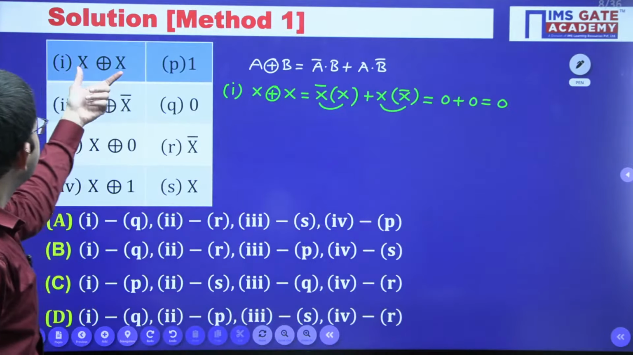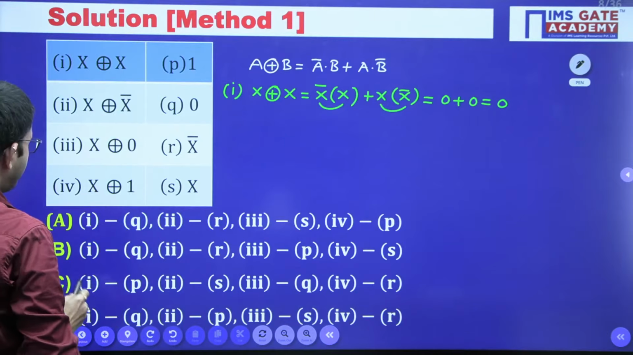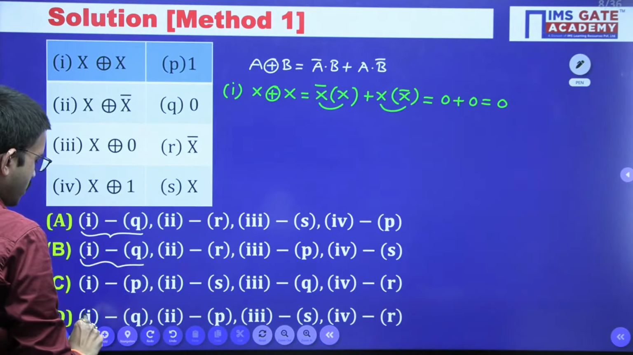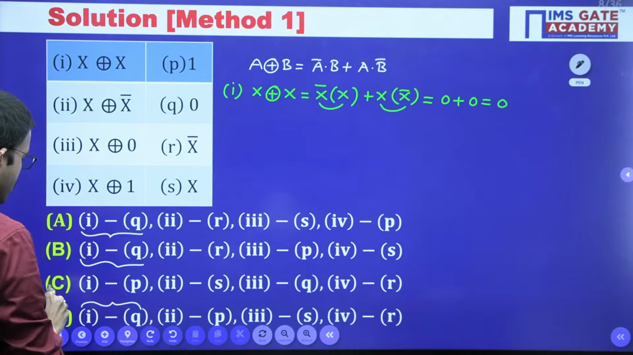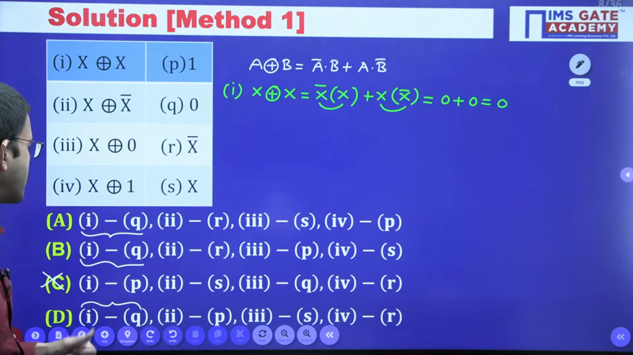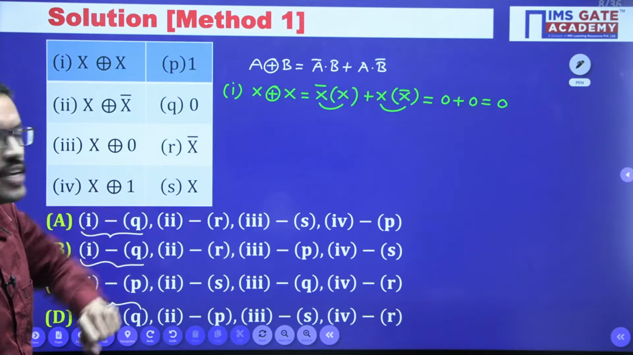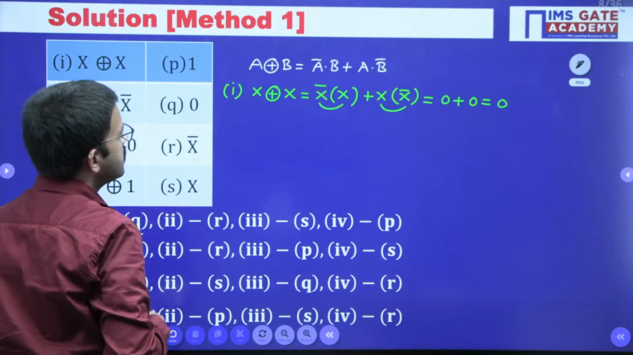So for the first one we are getting Q. Regarding that we are having 3 choices. As of now we can eliminate option C, because here 1 is matched to P, but we are getting 0. Okay. Now let us consider the second one.